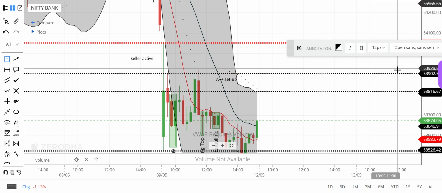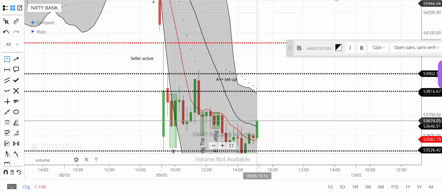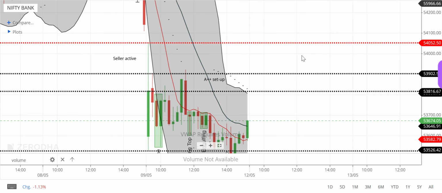Why do we call it an A plus plus setup? Any clue? Why is it an A plus plus setup? See, this is the point of liquidity. This is a point of liquidity between these ranges. So we will wait for the price to hit this point. The moment it comes within this range, we will have to get in. So what happens is it goes up, the price comes here, and we get into this range. So we can enter the trade.